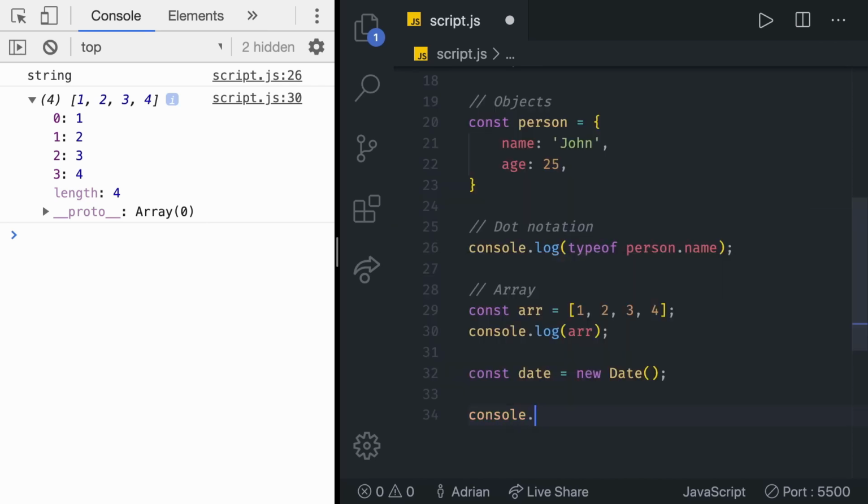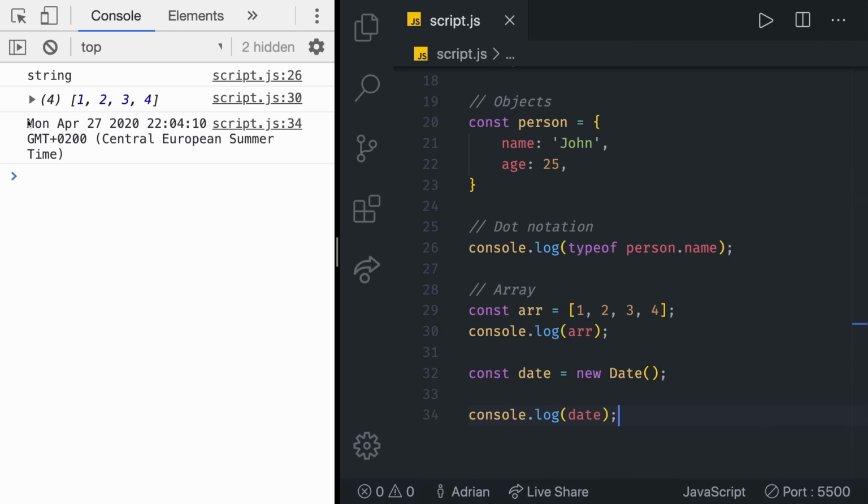Let's console log that date. Console log, and then in there date. As you can see, we get this complex thing, which gives you the current date and time. That's also an object. Sometimes people just say array or date type, but formally they are not types of their own. They belong to a single object data type, and they extend it in various ways.